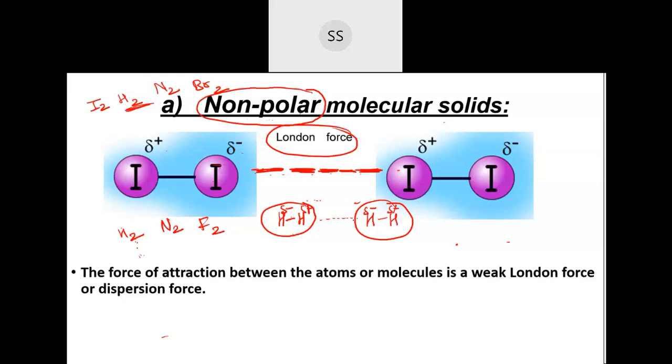But this van der Waals force also depends on the mass. Like if I talk about the halogen group, you have fluorine coming first, then chlorine, then bromine and then iodine. So fluorine mass is very less, so due to less mass, they are existing in the gaseous state. But remember, as the mass increases, the force of attraction also increases. Van der Waals force increases. So if the van der Waals force increases, then the compound starts getting converted into a different state. So here bromine is in the liquid state and iodine is in the solid state.